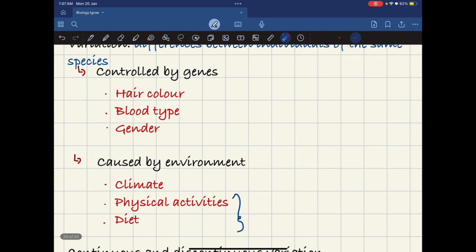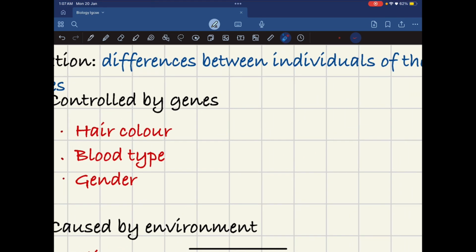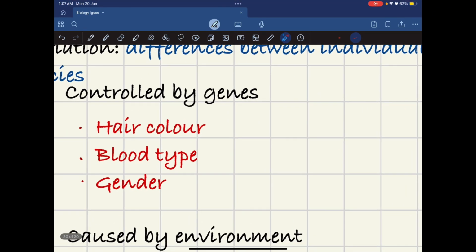Now looking into more details, you have two types of variation. The first one is controlled by our genes, and one is controlled by our environment. The ones controlled by our genes include hair color, blood type, and gender. These things are genetically unchangeable, you cannot change them.